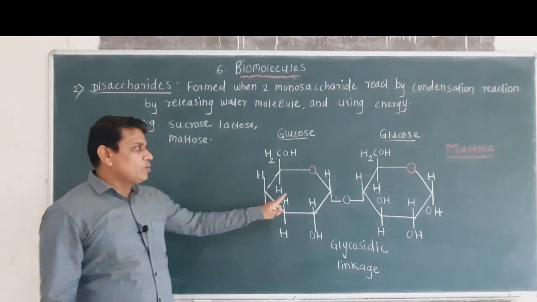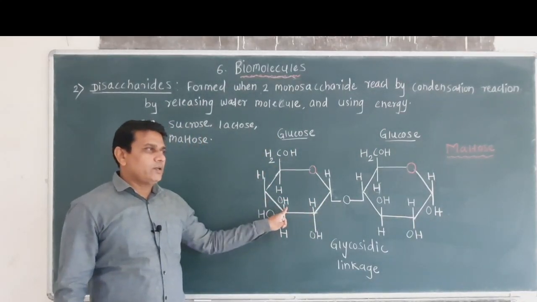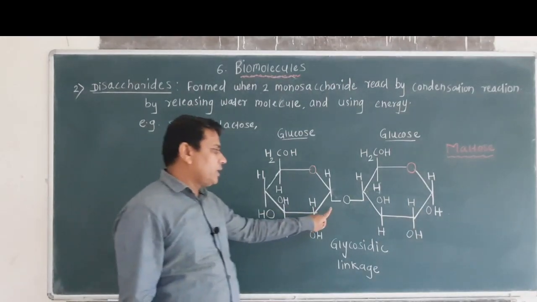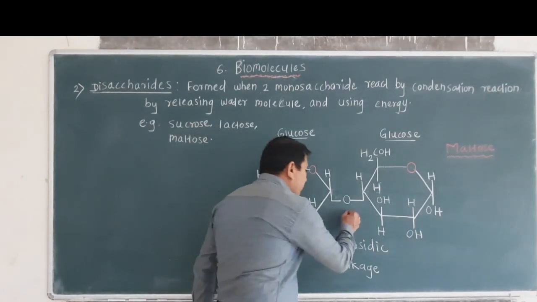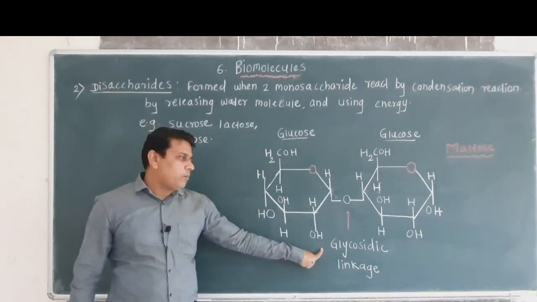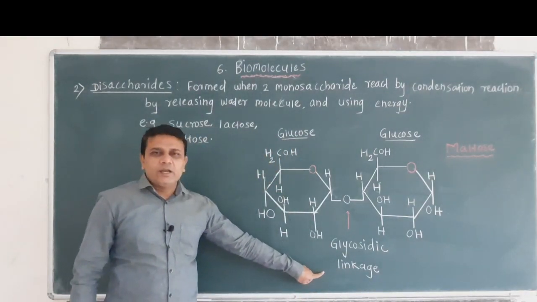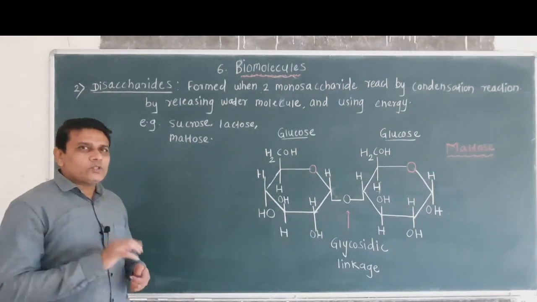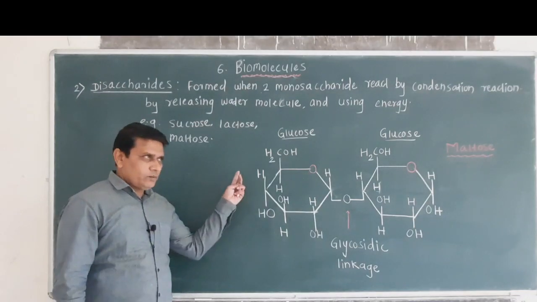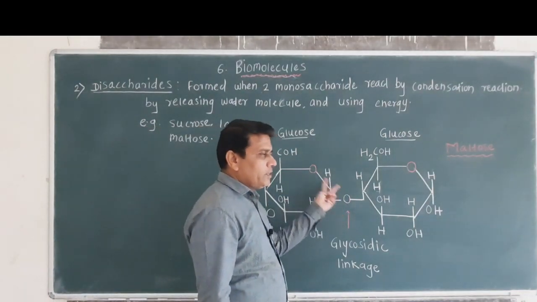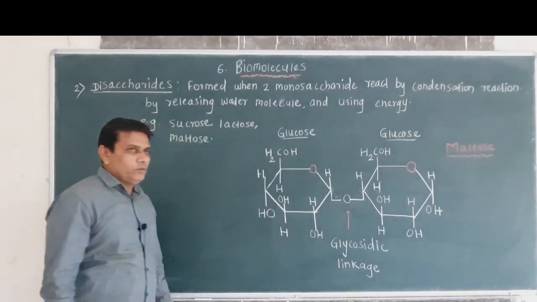Then these two monosaccharides or glucose molecules are linked with each other with the help of a bond called as glycosidic bond, or it is called as glycosidic linkage. So maltose is produced from two monosaccharide molecules, that is two glucose molecules.